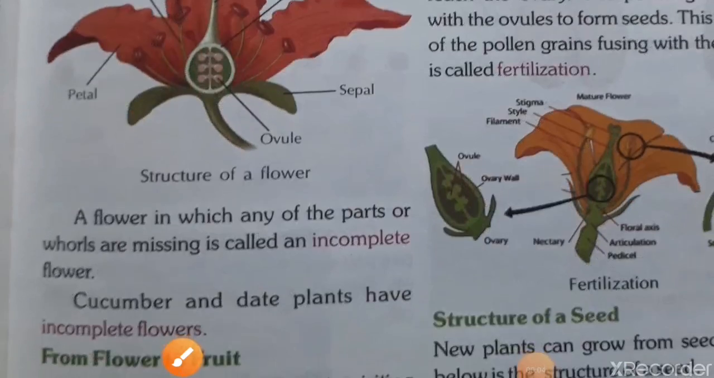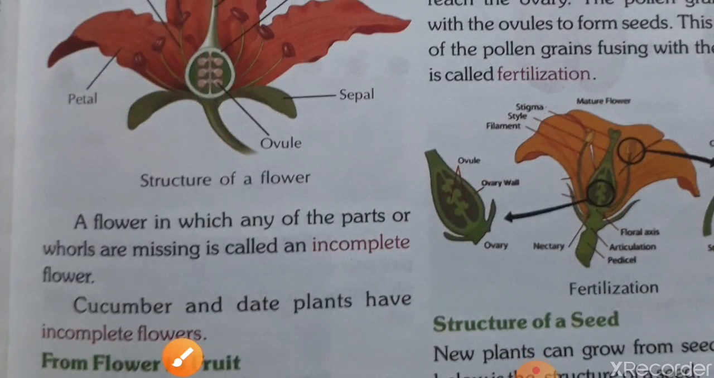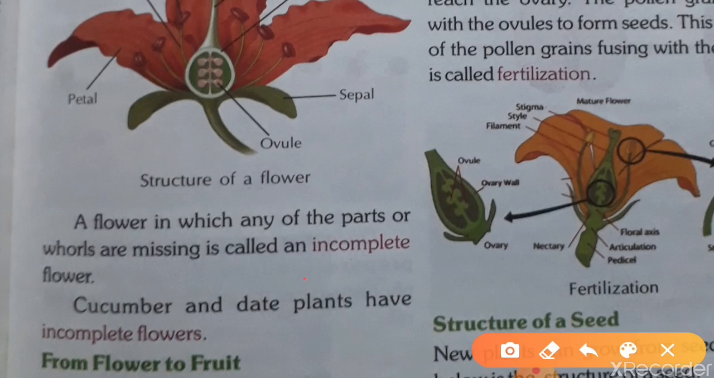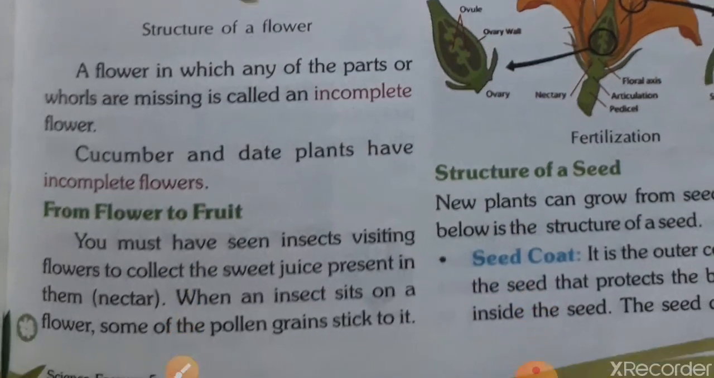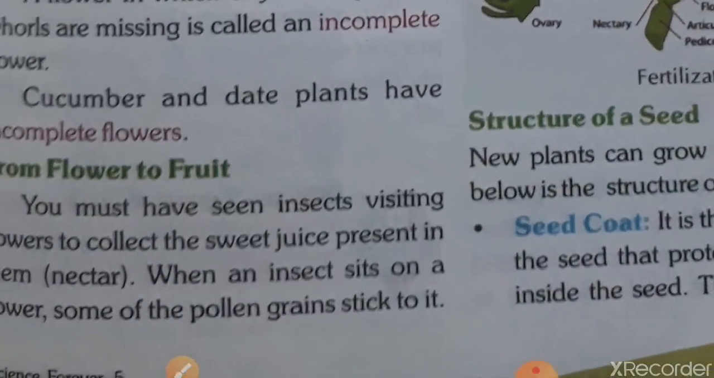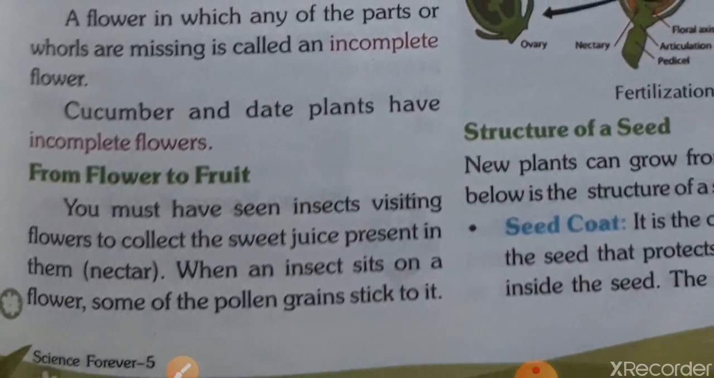Now next, a flower in which any of the parts are missing is called an incomplete flower. एक flower जिसमें कोई भी part miss है, जैसे sepal, petal, stamen and carpel. If any part is absent, that flower is called incomplete flower. Example, cucumber and date. Now next, from flower to fruit.